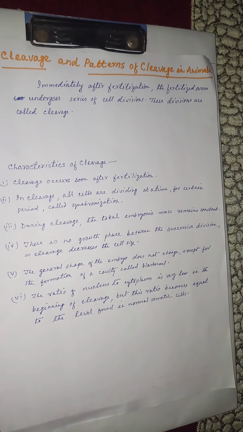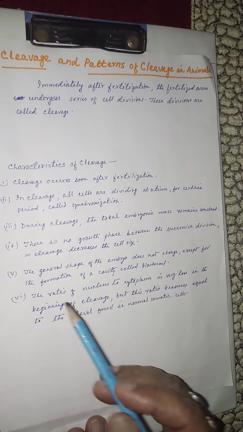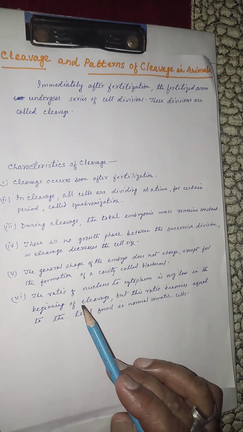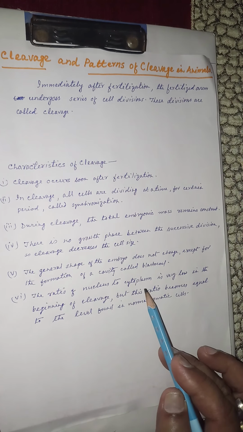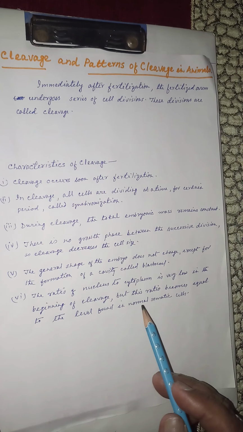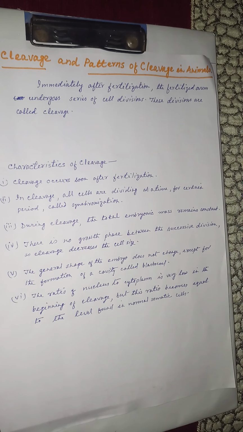The general shape of the embryo does not change except for the formation of a cavity called blastocoel. The ratio of nucleus to cytoplasm is very low in the beginning of cleavage, but this ratio becomes equal to the level found in normal somatic cells.